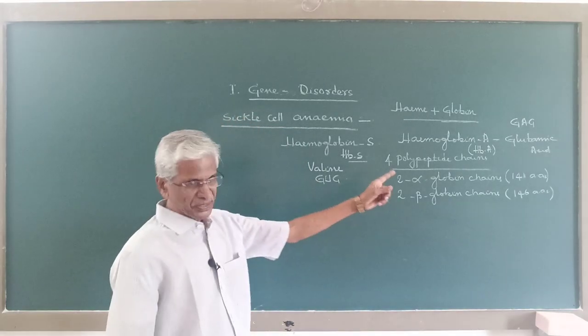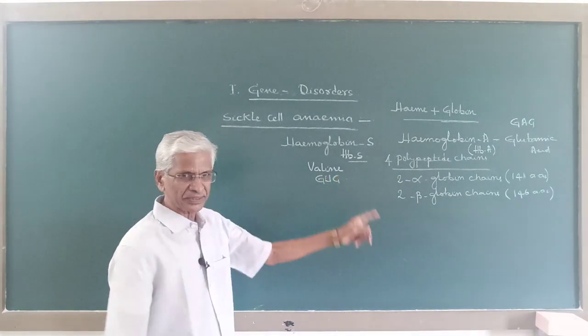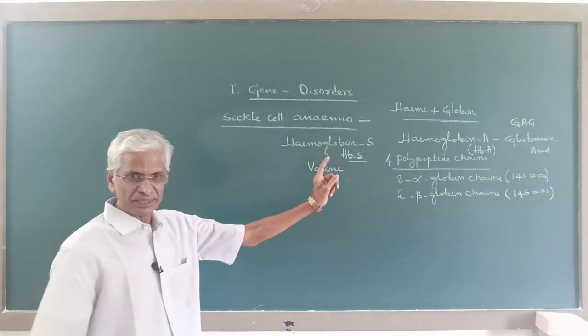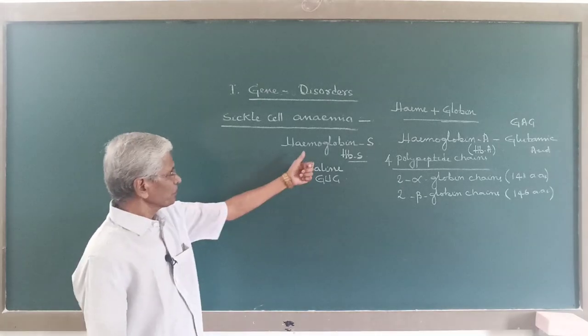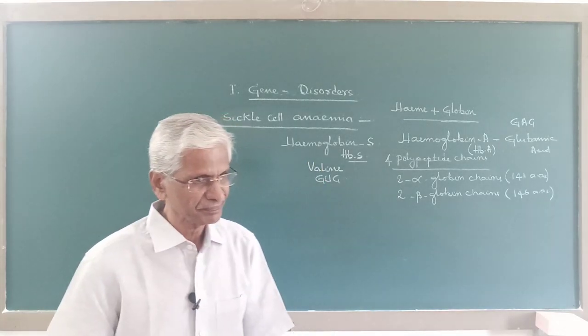And due to point mutation, if glutamic acid is replaced by valine, then the hemoglobin changes into abnormal hemoglobin, that is hemoglobin S.